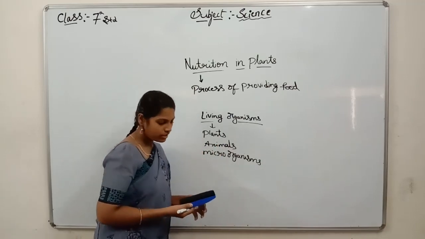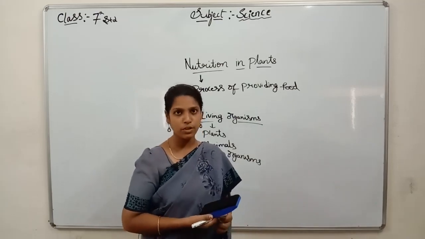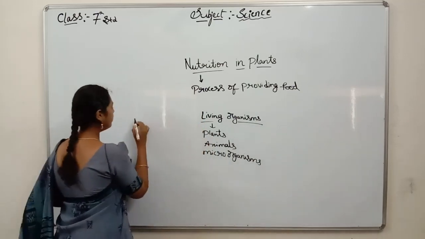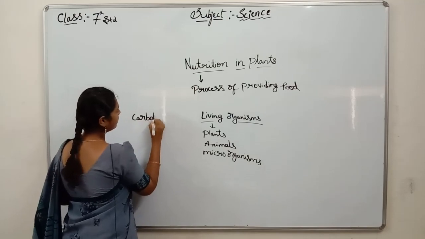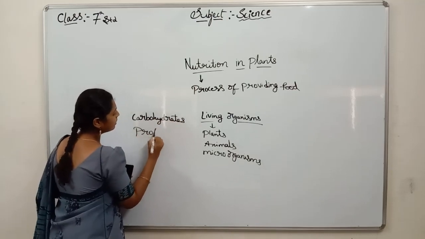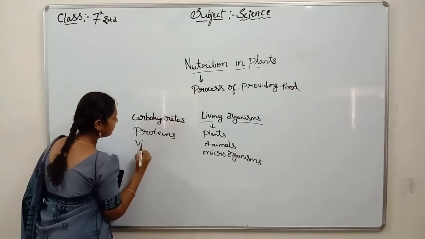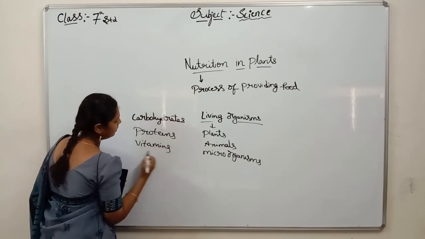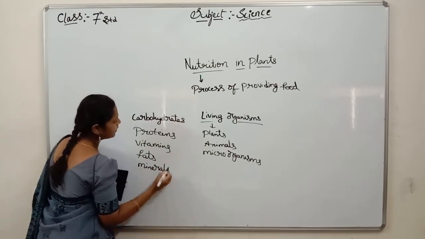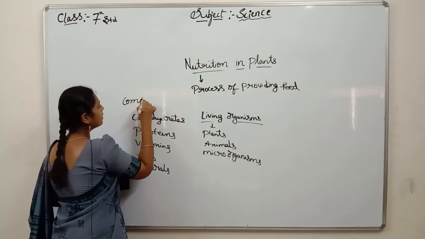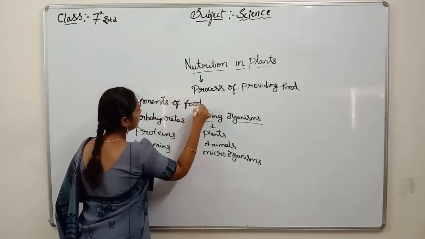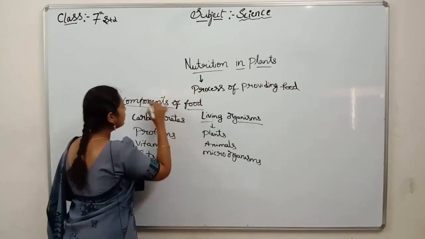In your 6th standard you learned the components of food. What are the components of food? I think you know. I'll write here: carbohydrates, proteins, vitamins, fats and minerals. These are the components of food. These components of food we call nutrients.